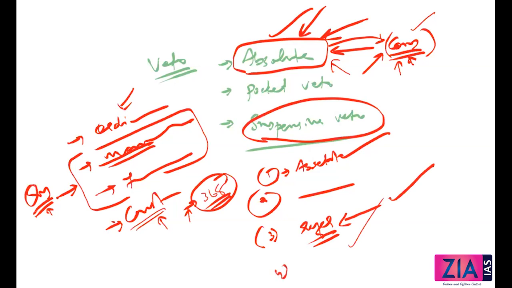Fourth, he can put the bill on the table so that it won't become an act. That is what is called the pocket veto. Guys, for the suspensive veto and the pocket veto, he doesn't need the recommendation of the Council of Ministers. But for the absolute veto, you need the recommendation of the Council of Ministers. So this is how the veto works.